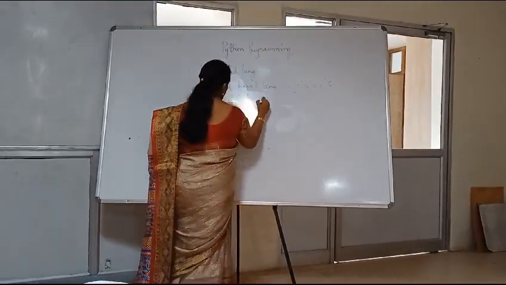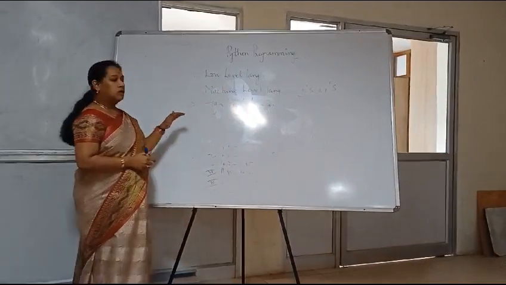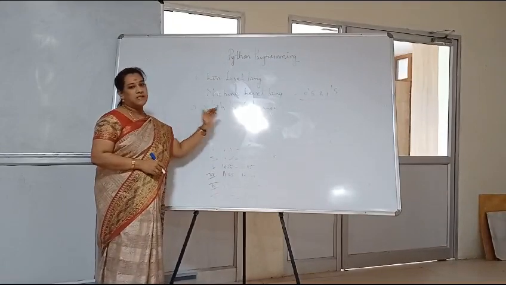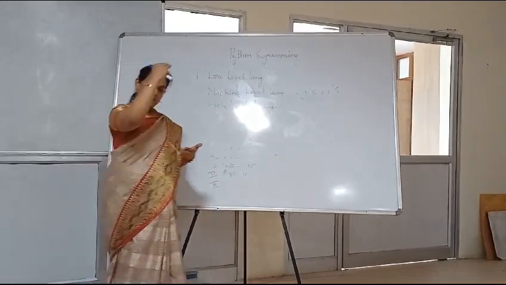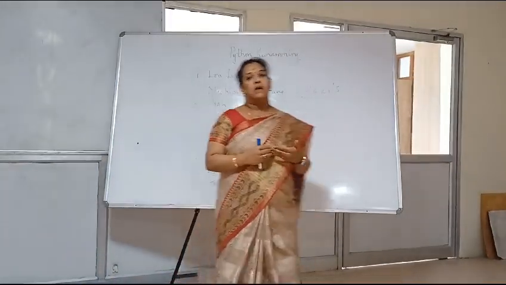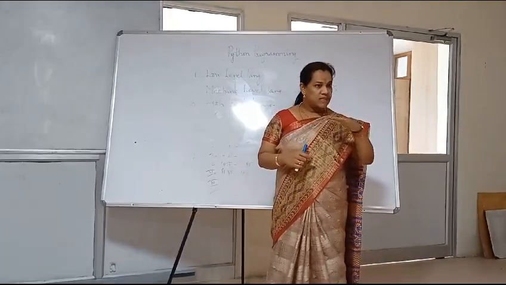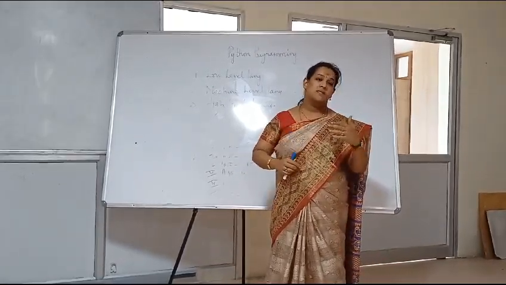In order to run the code, what is so important is we need to know what is a compiler as well as an interpreter. So what is said to be a compiler? The compiler compiles the whole program and then it will give the output. What about the interpreter? The word interpret means once I am talking, you are understanding. So that plays the interpreting. The language plays the interpreter role.